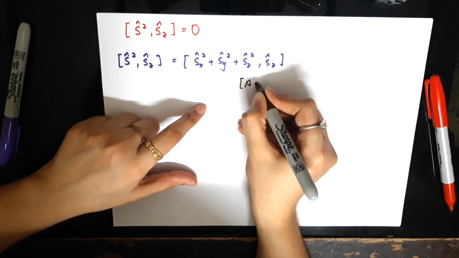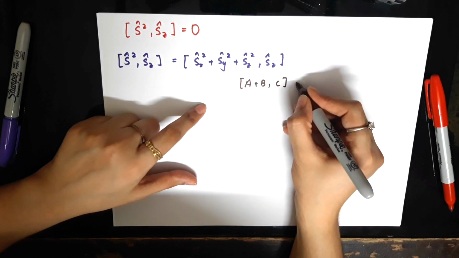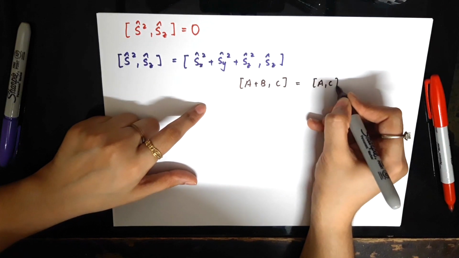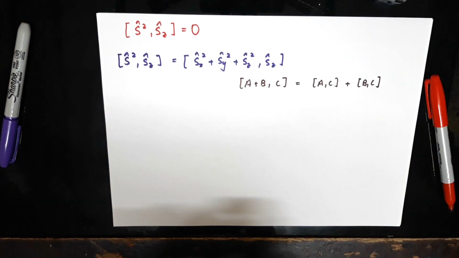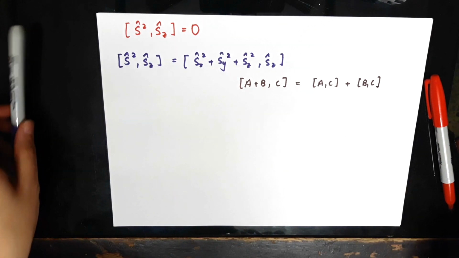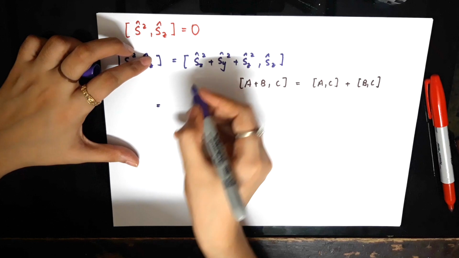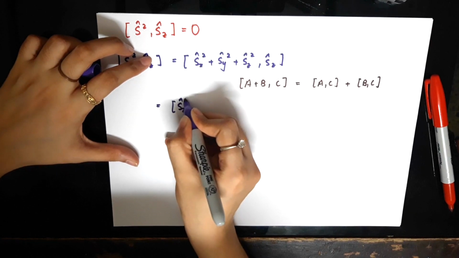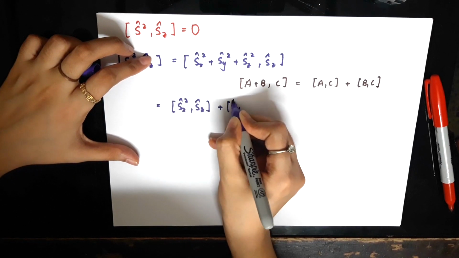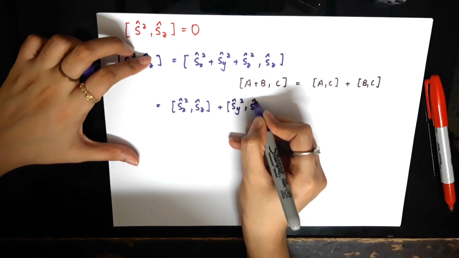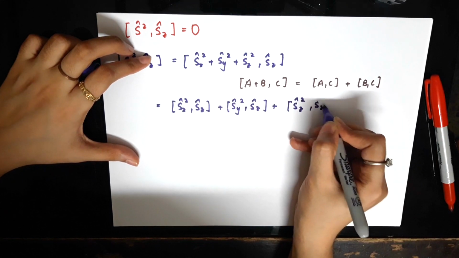The commutator of a sum of two operators with another operator is the sum of the commutators, A with C and B with C. So by using this property, I can expand this commutator as Sx squared with Sz plus Sy squared with Sz plus Sz squared with Sz.